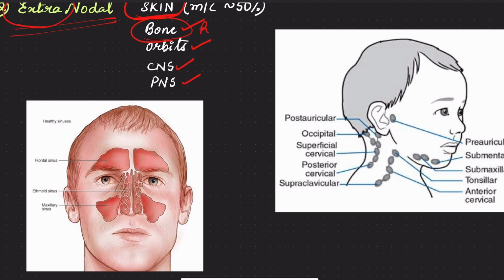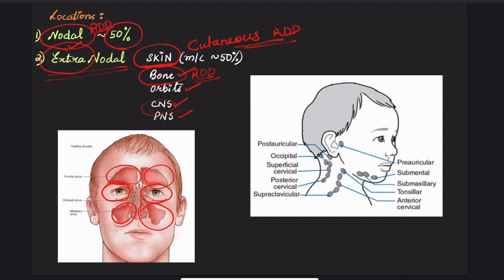Osseous Rosai-Dorfman disease is uncommon. Brain involvement is extremely rare. The most common location is the lymph nodes first, and next the extranodal site being the cutaneous.